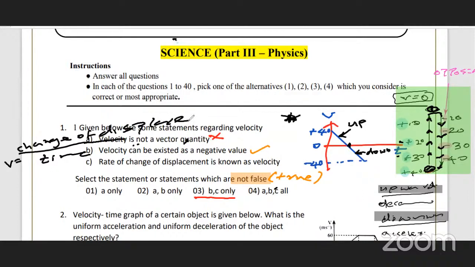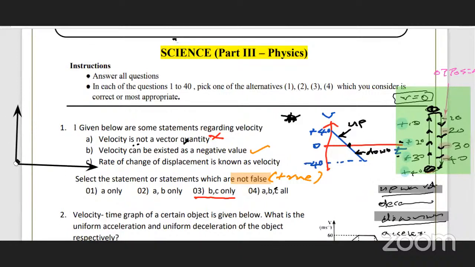So if you get a displacement time graph, you can find the velocity. How? Displacement divided by time. Displacement is on the y-axis, time on the x-axis. If you get a displacement time graph like this, it represents uniform velocity. S over t, displacement divided by time, is equal to velocity.